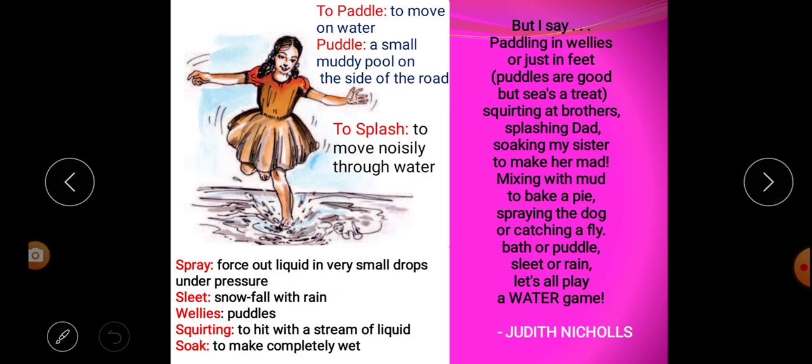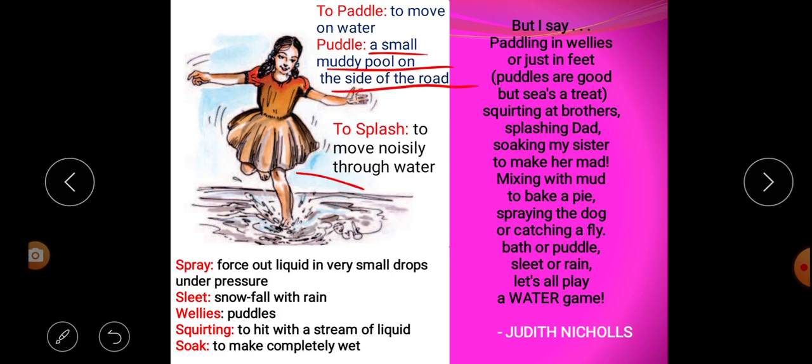Paddling in the puddles. What is paddling? That means to move on water, to move in the water, or just in feet. According to the poetess, the use of water is paddling in the puddles with our feet. What is a puddle? A puddle means a small muddy pool on the side of the road.